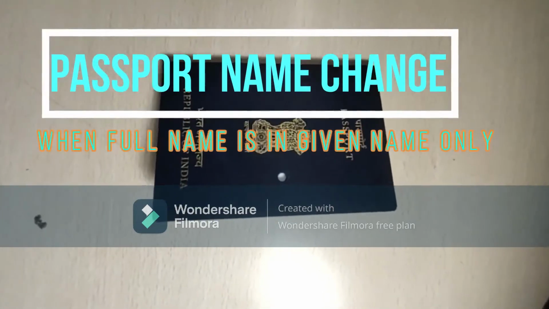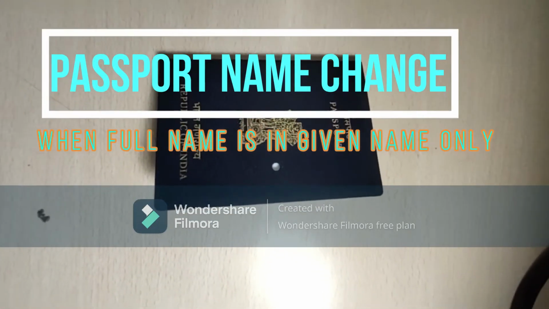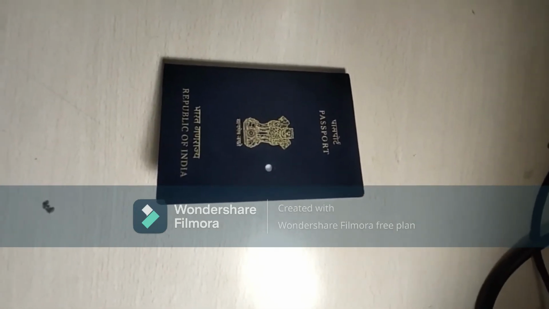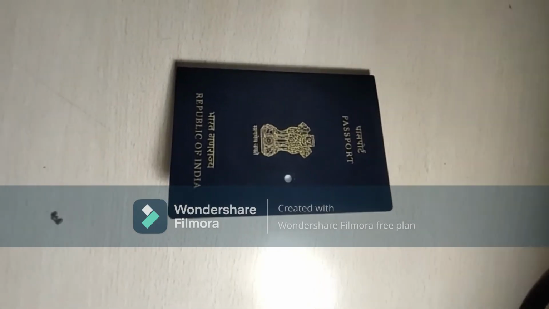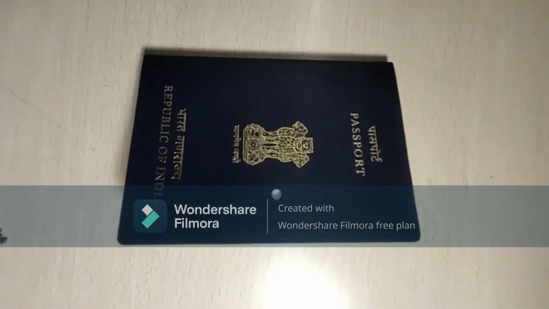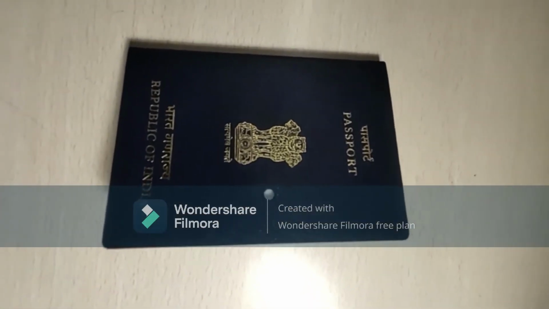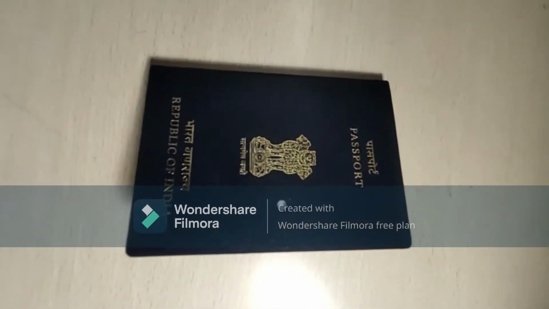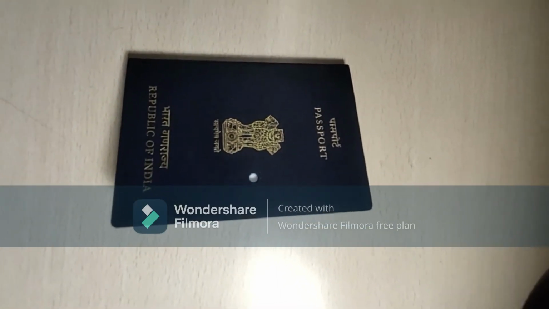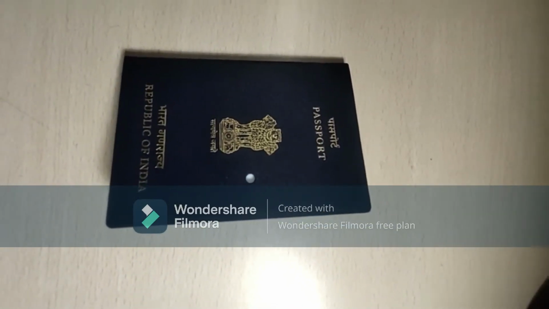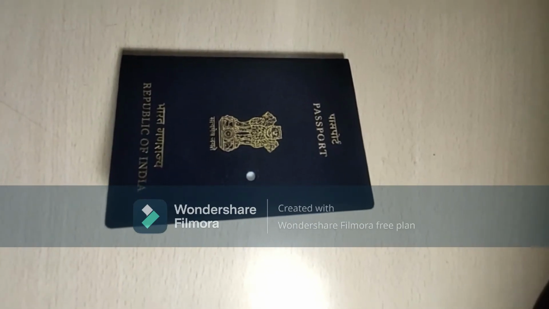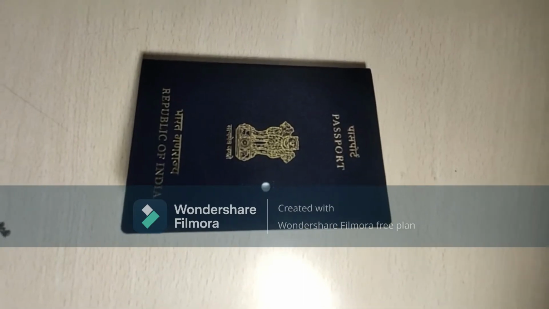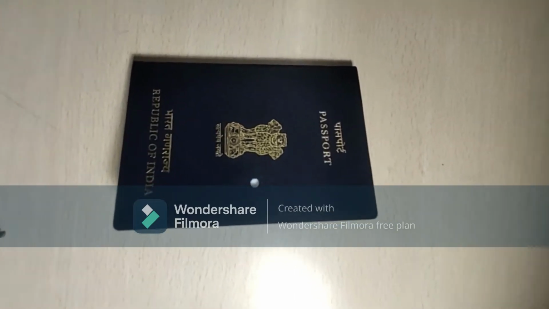So I will let you know what to do when your full name is in the given name only. Like we make a mistake at the time of filling the passport form, where we leave our surname blank. Suppose somebody has a name like Suraj Kumar, and he puts his full name in the given name only and leaves the surname column blank. Later on he realizes that this is going to create problems. So in that case, what to do?